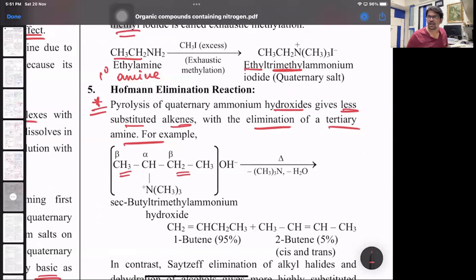Here it is exactly the contrast, exactly opposite. The beta carbon having more beta hydrogens will give the major product. So if I remove that and a double bond comes, but-1-ene is the major product, and the other one, where the beta hydrogens are only 2, will be the minor product, but-2-ene. So exactly opposite of Saytzeff.